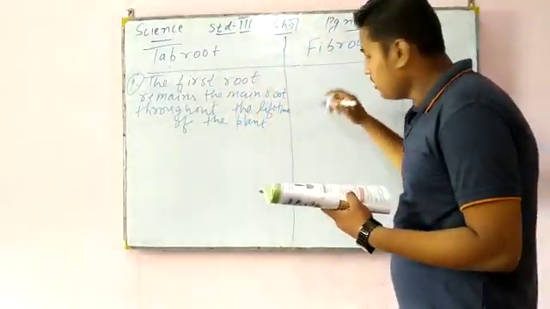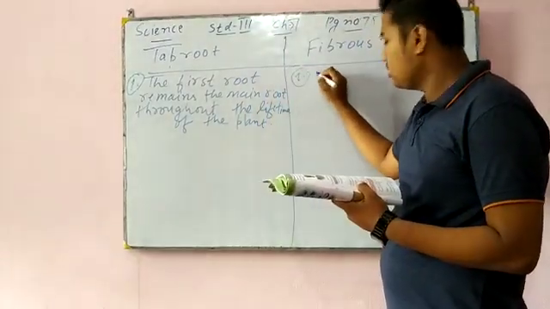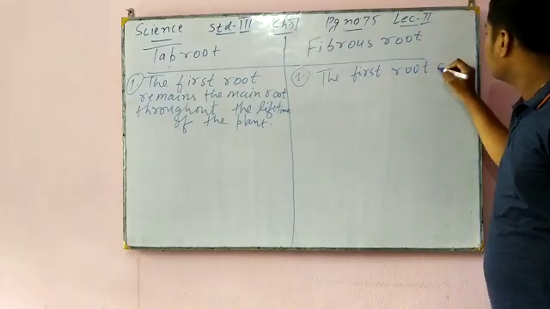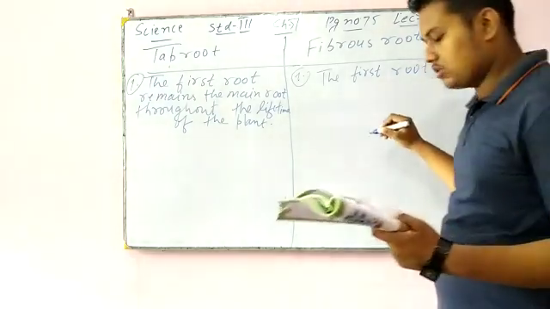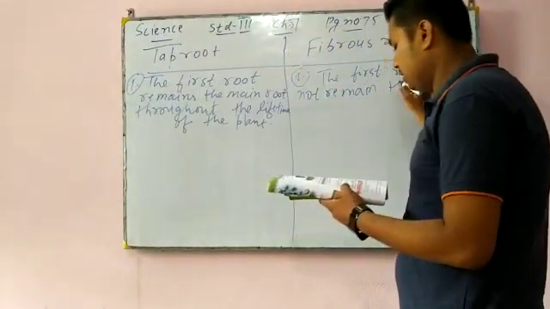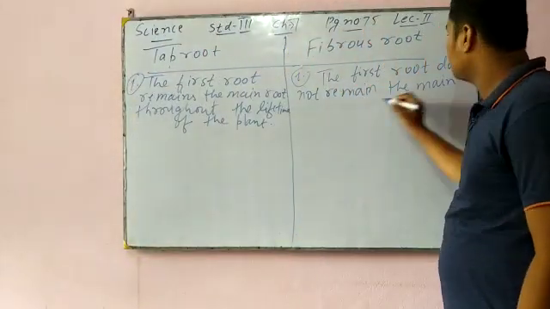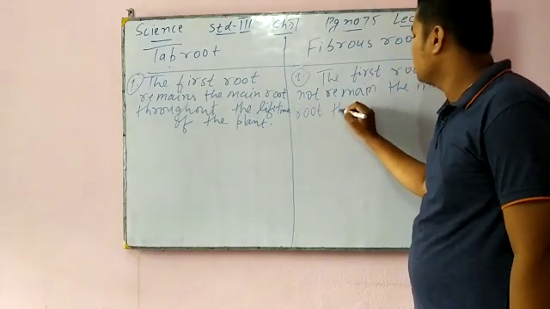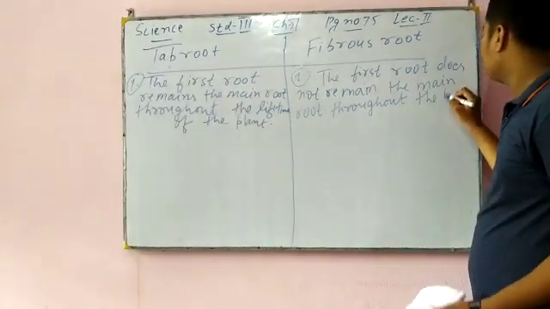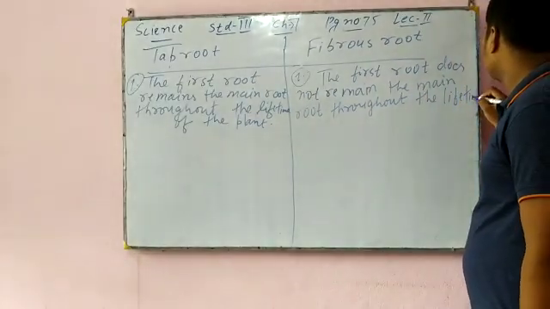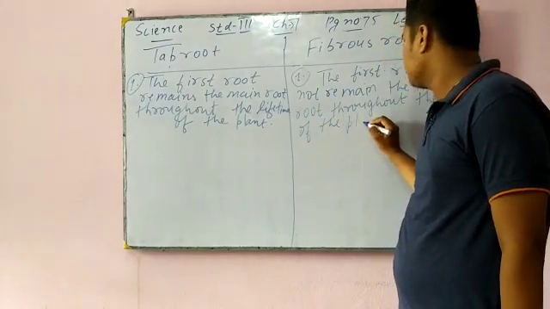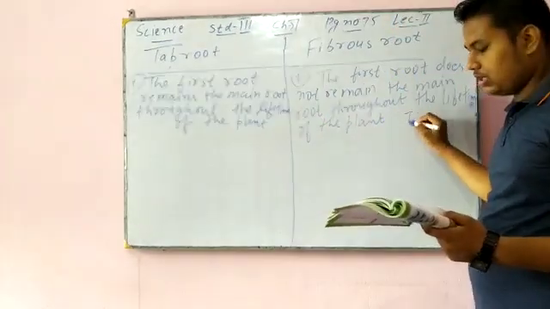But in fibrous root, it is just the opposite. The first root does not remain the main root throughout the lifetime of the plant. Then who takes the place?